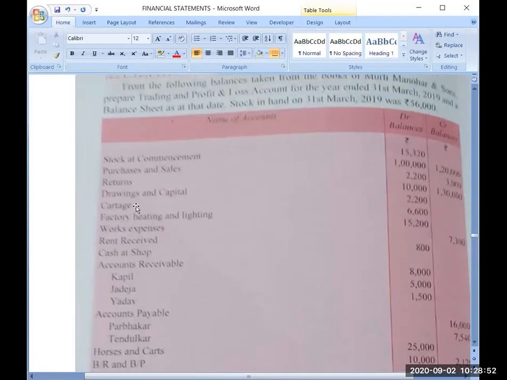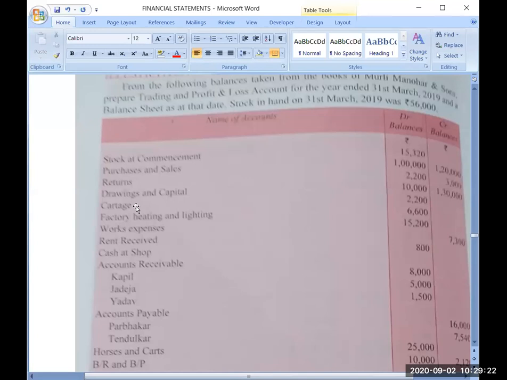Now next is cartage. Cartage is local transportation. It is 2,200. Is it an expense or income?